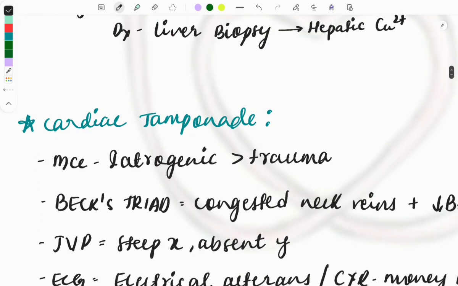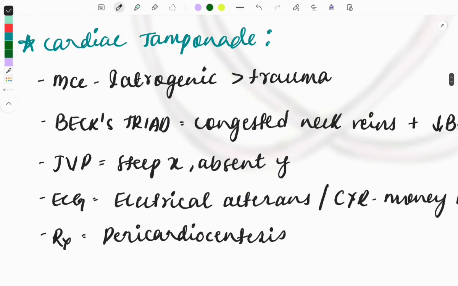Then moving on to the next, cardiac tamponade. So causes, most common cause, iatrogenic. Iatrogenic means during any surgery, a mistake by a doctor can lead to this cardiac tamponade. Second most common is trauma.